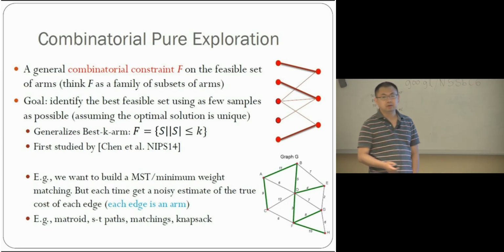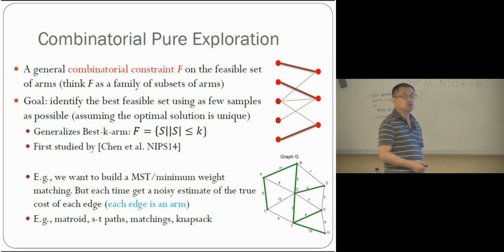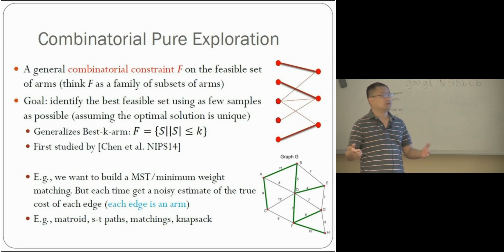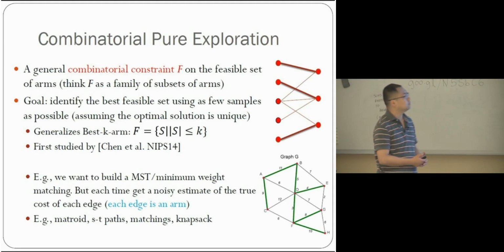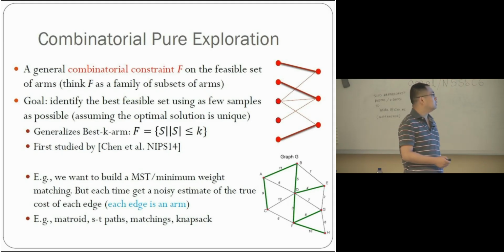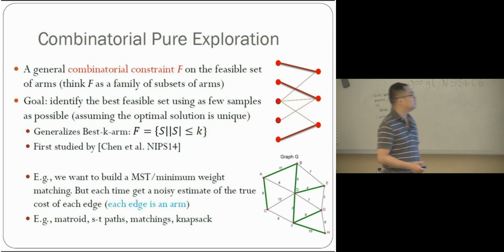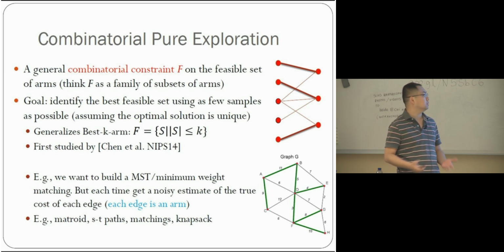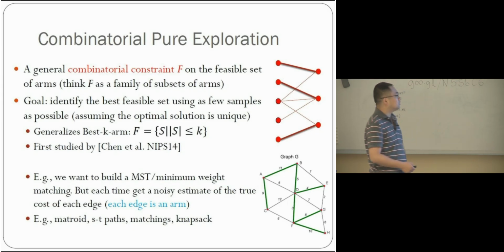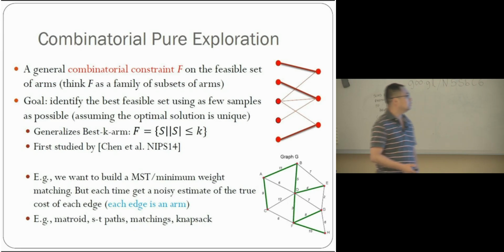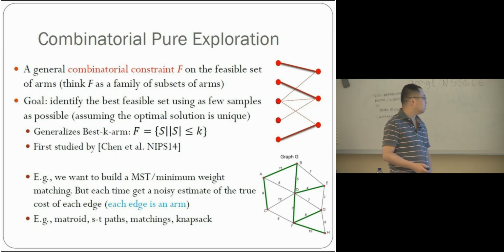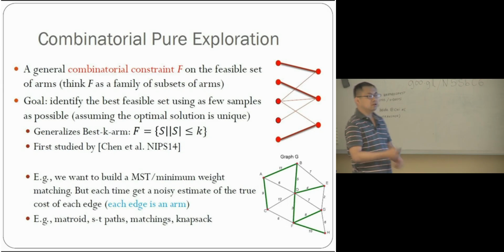So in this problem, we are given a combinatorial constraint F over the feasible subsets of all the arms. We can think of F as a family of feasible subsets. And our goal is to identify the best feasible subset using as few samples as possible. By best, I mean the largest total mean. So this, of course, generalizes the best K-arm problem, where the combinatorial constraint is a simple cardinality constraint. The problem was first studied by Chen et al. at NIPS 14.